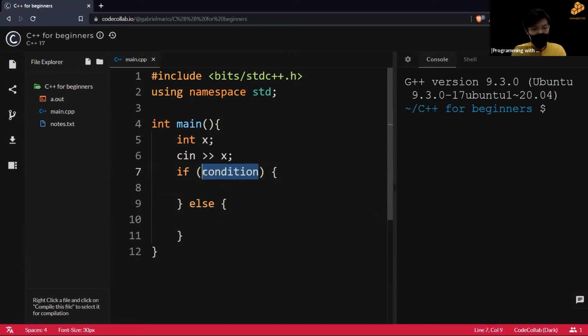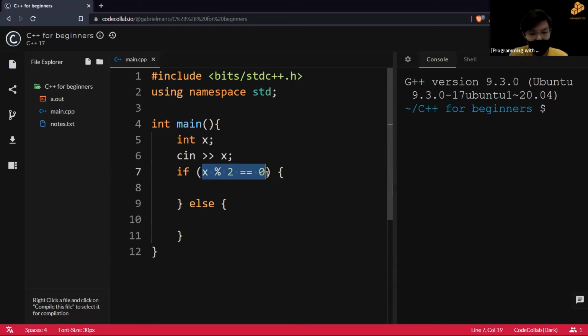As I mentioned, if x%2 equals 0. So why does this work? You need to understand that %2 means the remainder, right? If I divide something by 2 and the remainder equals 0, that means it's divisible by 2, and all even numbers are divisible by 2.